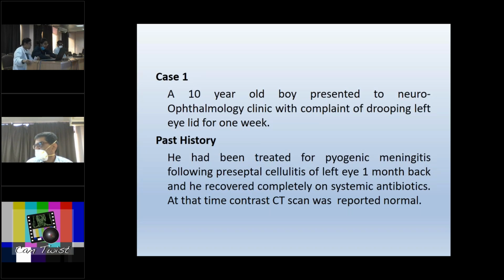I'll be presenting 3 cases of uncommon neurovascular sequelae of systemic and local infections in the pediatric age group. The first case was a 10-year-old boy who presented to neuro-ophthalmology with a complaint of drooping of the left eyelid for 1 week. He gave a past history of having been treated for pyogenic meningitis following preseptal cellulitis of the left eye 1 month back, from which he had recovered completely on systemic antibiotics. At that time, his contrast CT scan was normal.